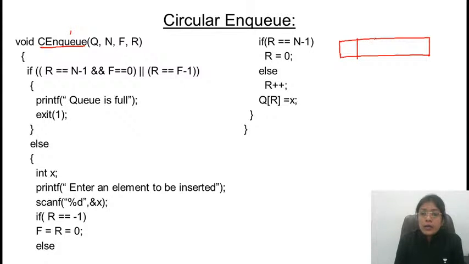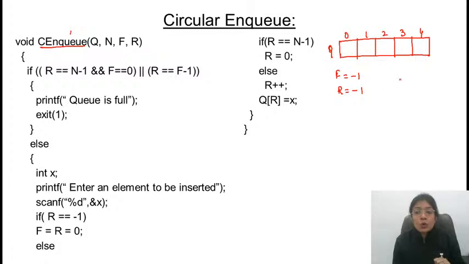First of all, let's assume that Q is having a size of 5. Index starts from 0. So initially front is equal to -1, rear is equal to -1. If this is the case, is this Q empty? Yes, Q is empty because both are pointing to -1. So if I want to insert an element in the Q, size is what? 5. तो condition क्या check करने के लिए? Front is equal to rear plus 1.